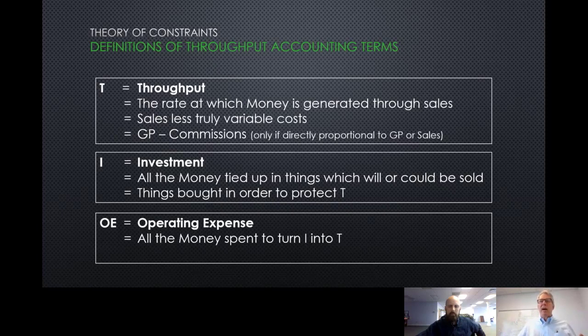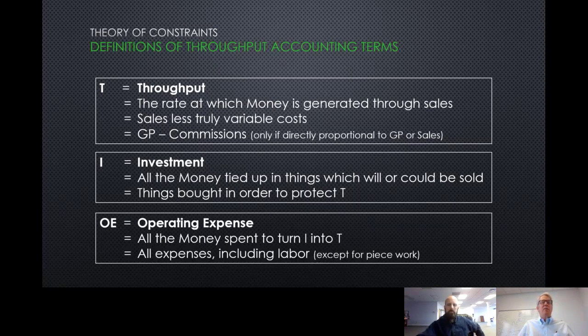At that point, we add some price that's presumably higher than our cost. And the difference between the price and the cost multiplied times the number of units is the dollars of throughput that we generate today by having somebody to drive that fork truck, some lights on the building so they can see what they're doing, some utilities to keep them at a temperature that they can possibly do the work without falling out. And all those other expenses we spend are simply to convert inventory into throughput. And then the last part of this, definition-wise, is that it's all the expenses, including labor, except for piecework.